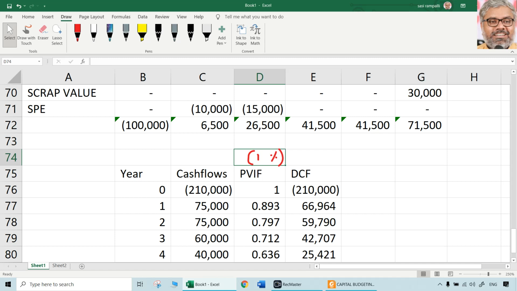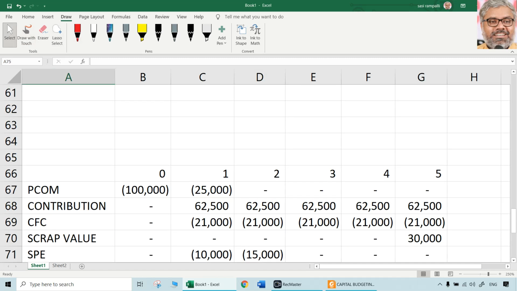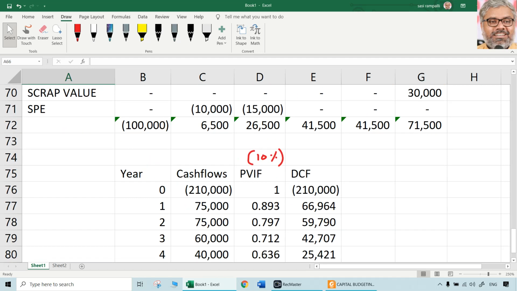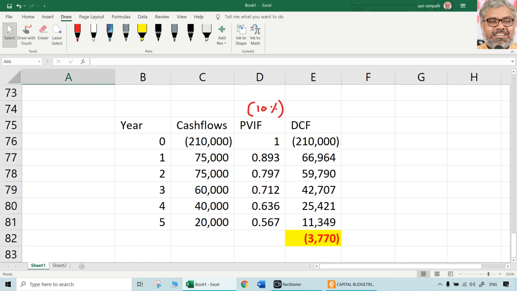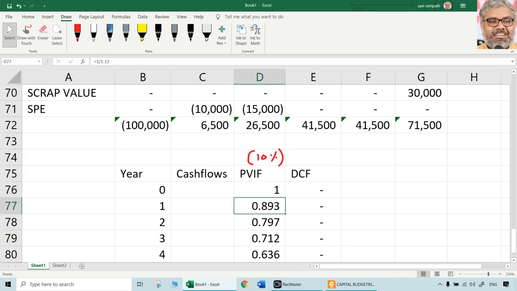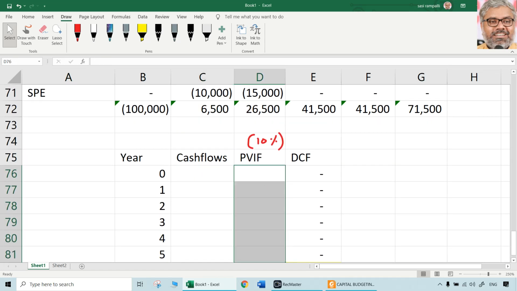So in this case, let us take 10% as the discount rate. Heading and all same. Statement showing computation of cash flows for the first statement. Second statement is the statement showing computation of net present value of the company. Cash flows are not these things, so we need to calculate completely fresh.